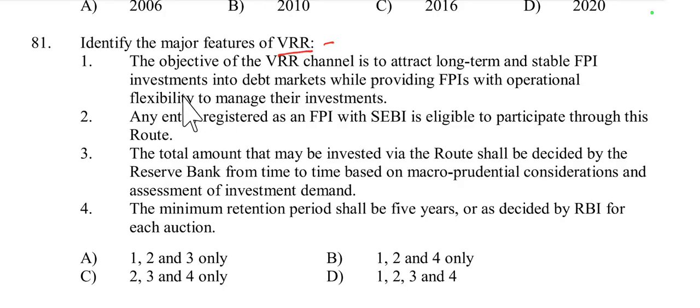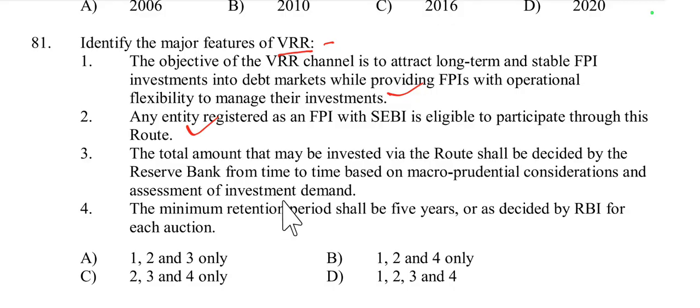So the first option: the objective of the VRR channel is to attract long-term and stable FPI investment into the debt market while providing FPIs with operational flexibility to manage their investment. This is correct. Second option: any entity registered as an FPI, foreign portfolio investor, with SEBI, the Securities and Exchange Board of India, is eligible to participate through this route.